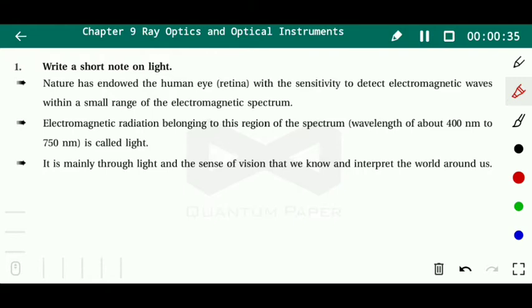Nature has endowed the human with the sensitivity to detect electromagnetic waves within a small range of the electromagnetic spectrum. Electromagnetic radiation belonging to this region of the spectrum is around 400 nanometer to 750 nanometer. This is the visible range of wavelength of light. It is mainly through light and the sense of vision that we interpret the world around us.